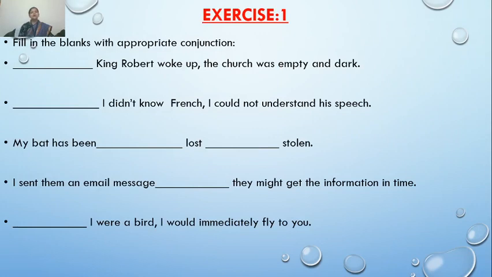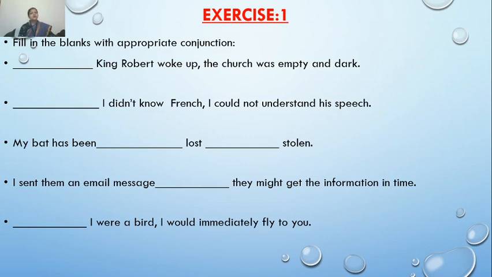Now, here we are at the next exercise, that is exercise 2. It is not 1, children, it is exercise 2 at page number 122. Fill in the blanks with appropriate conjunctions. Cleared? Now, here we are going to fill the blanks. My first sentence is: King George woke up.